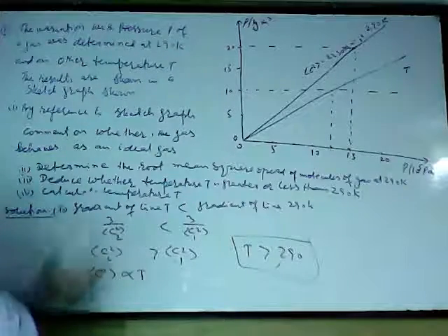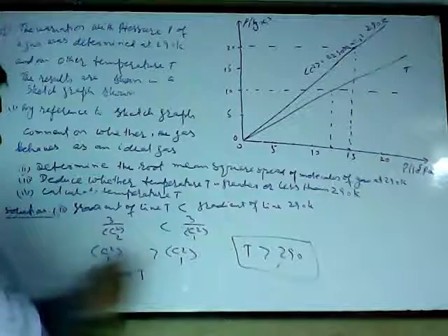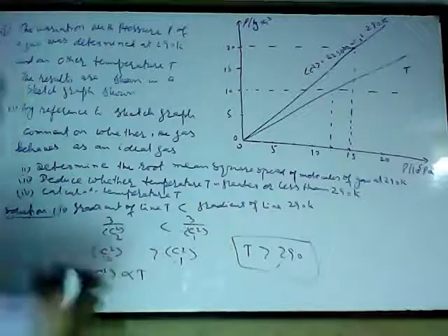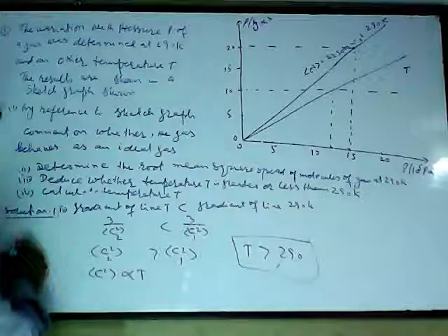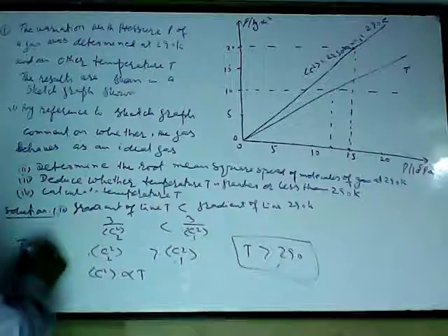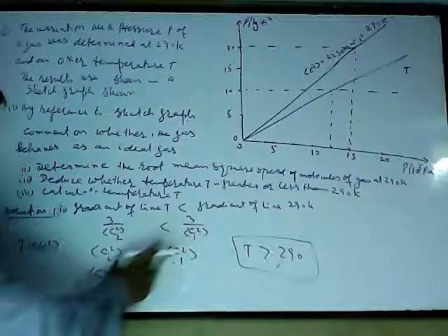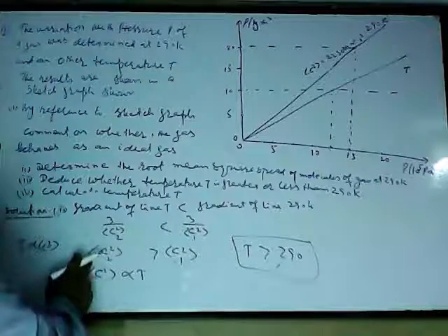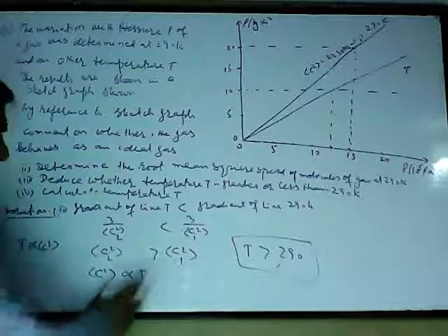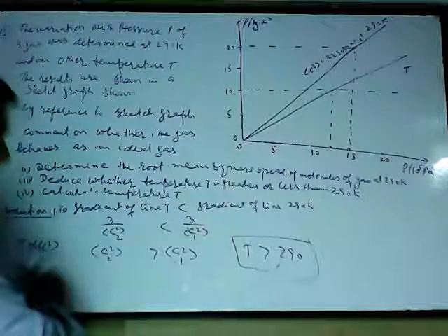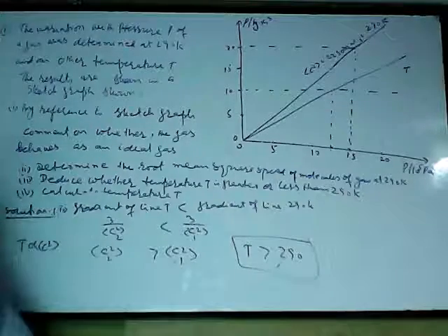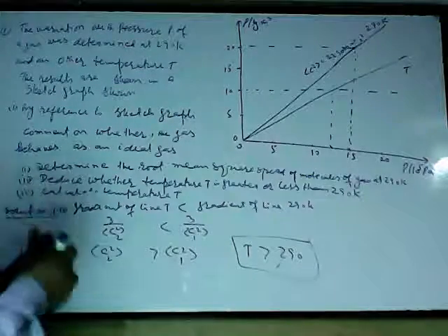Or if you invert it, C2 square is greater than C1 square, because T is always directly proportional to C square. So the value of this temperature T must be greater than this one, which is 290 Kelvin. So clearly T is greater than 290 Kelvin.